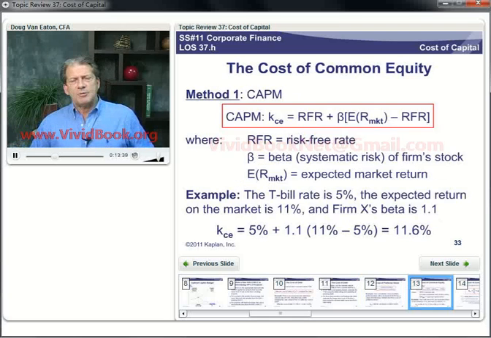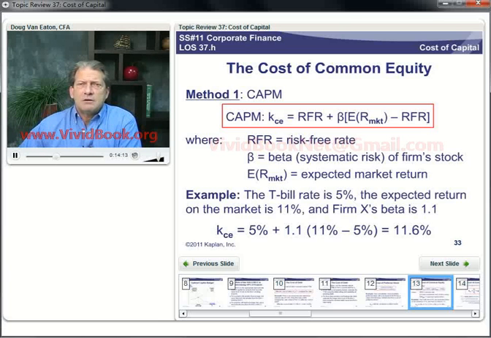Now, the cost of common equity, a little tougher than either of the two we've just done, and we're going to look at 3 methods here. Our first method is to use the capital asset pricing model. If you're not familiar with this, it's explained a lot in the study session on portfolio theory and management. But the CAPM basically says that the required rate of return on equity is the risk-free rate plus a premium for the stock's market or systematic risk. And that's what we measure by beta.